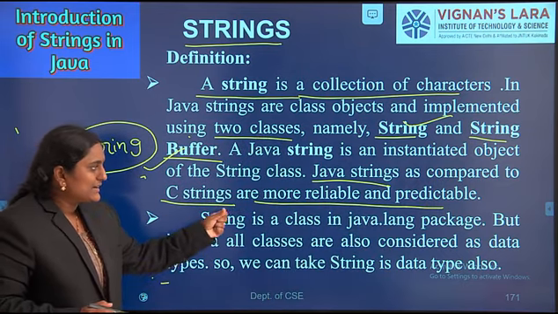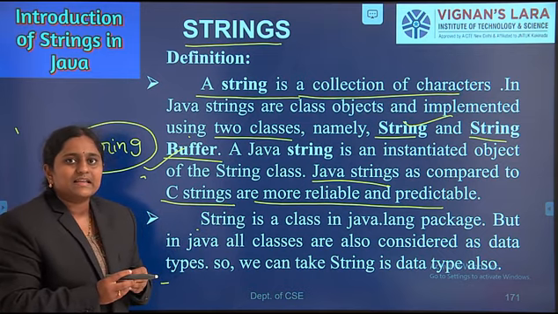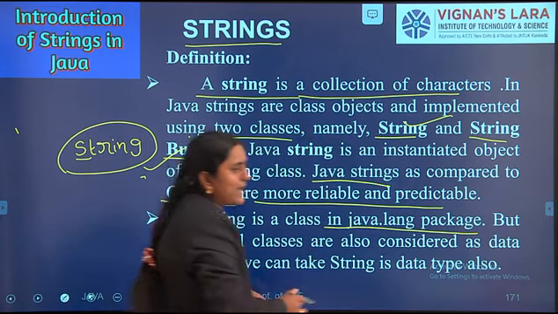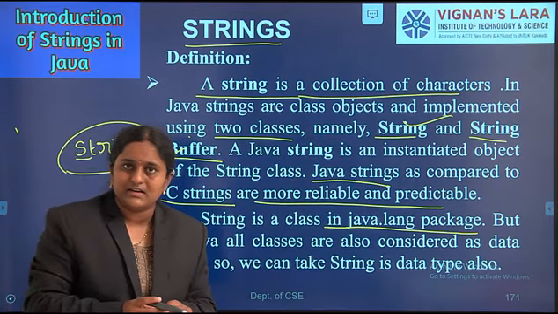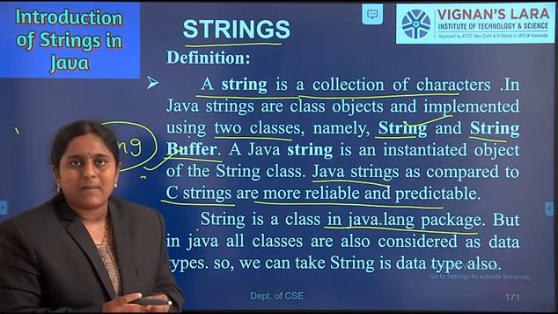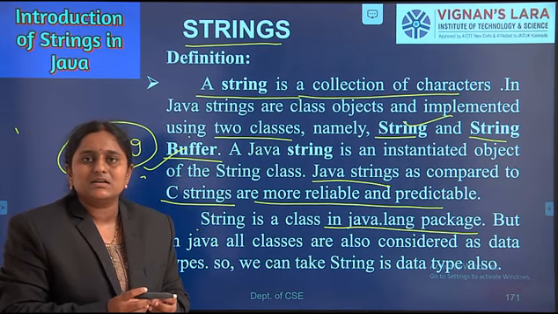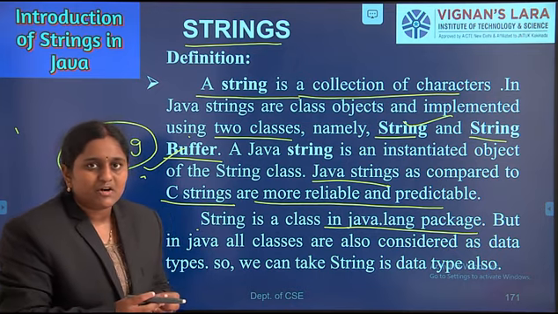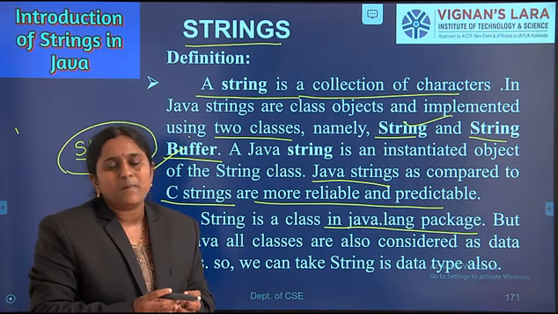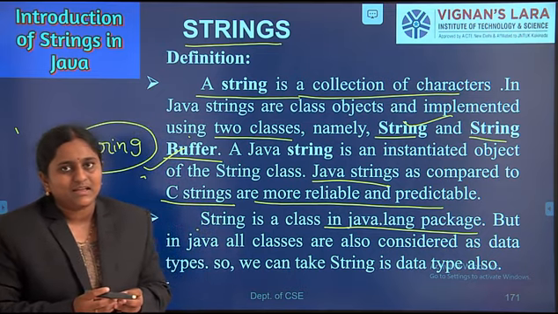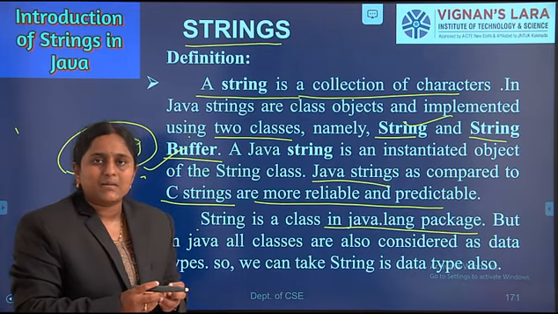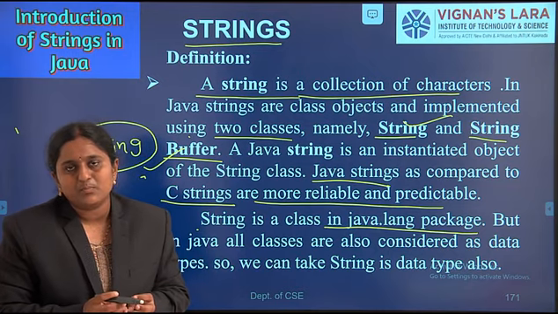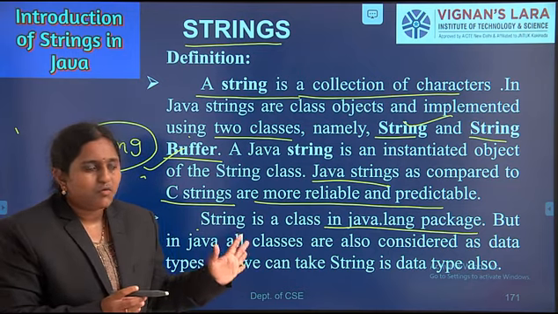String is a class in the java.lang package. Already we know that String is a predefined class. It is present in the java.lang package, which is the default package in Java. The user need not explicitly write import java.lang. At the time of compilation, the JVM automatically takes the lang package.